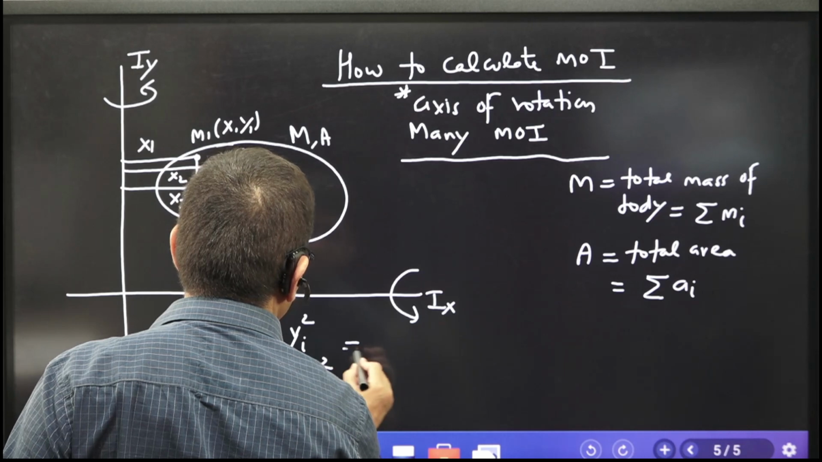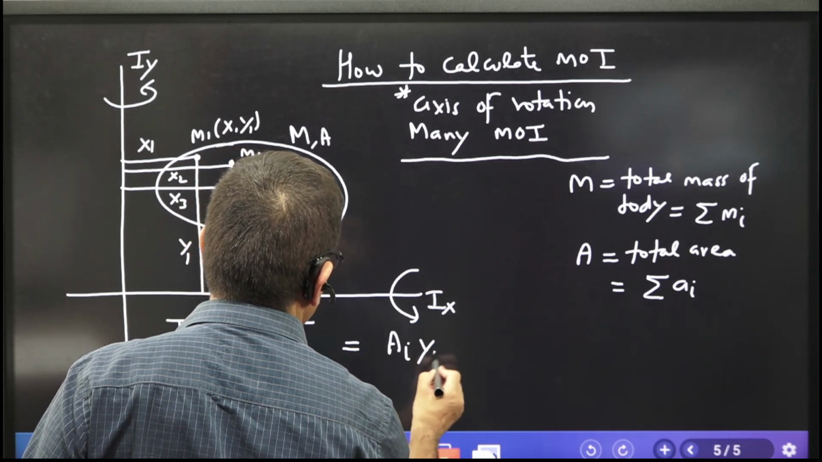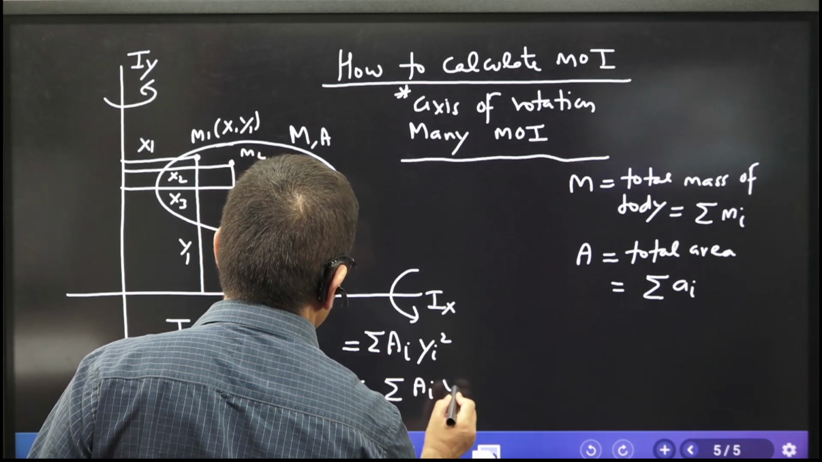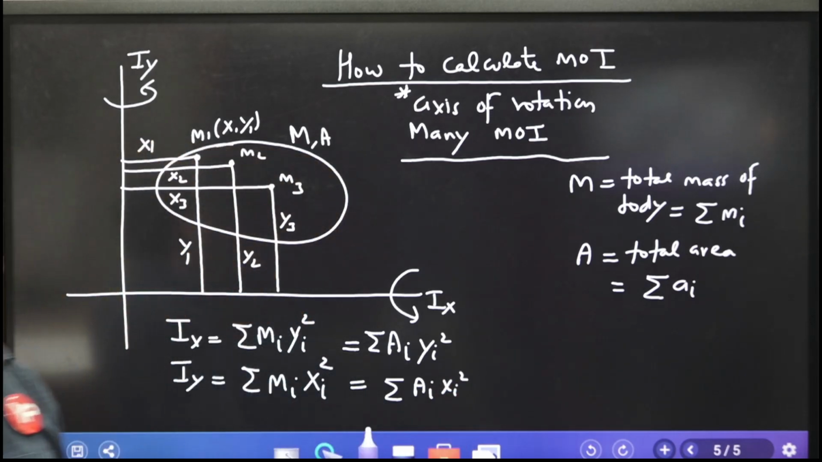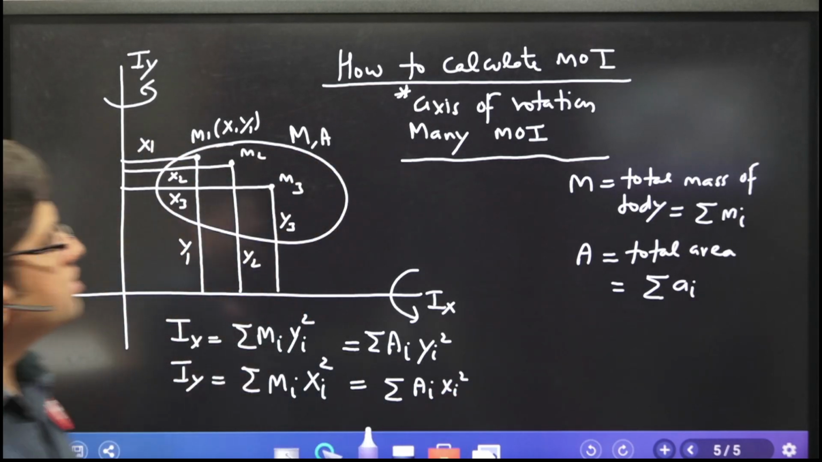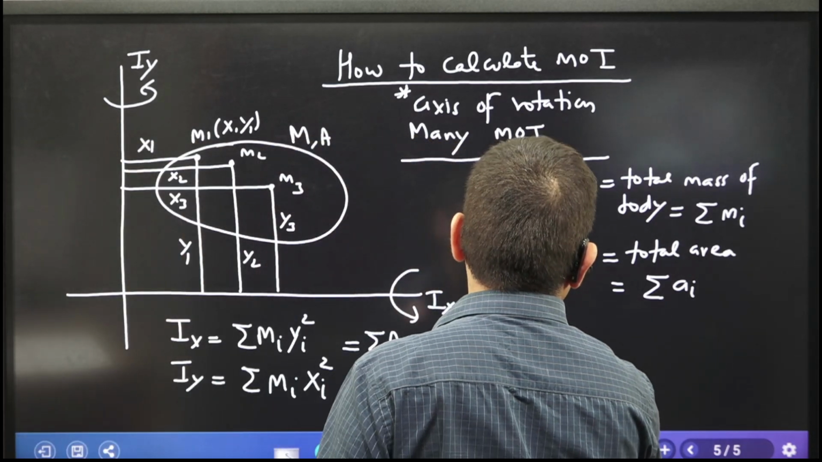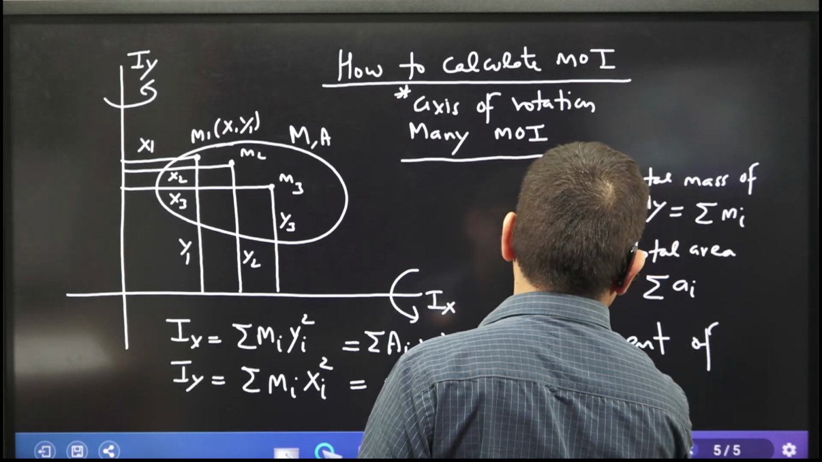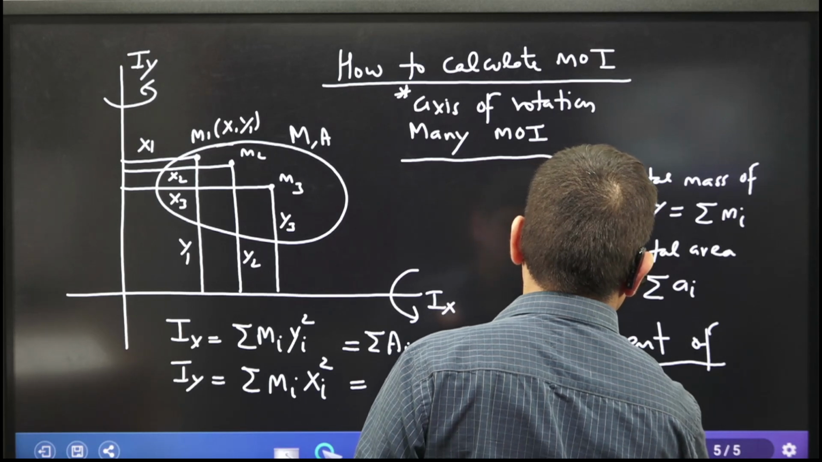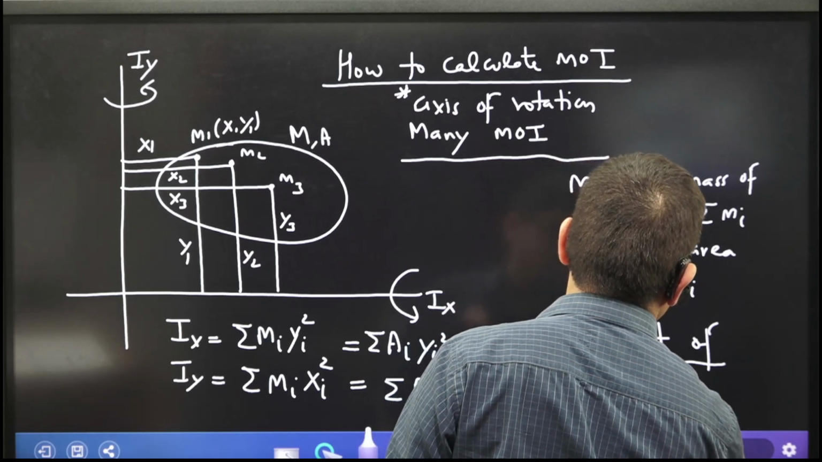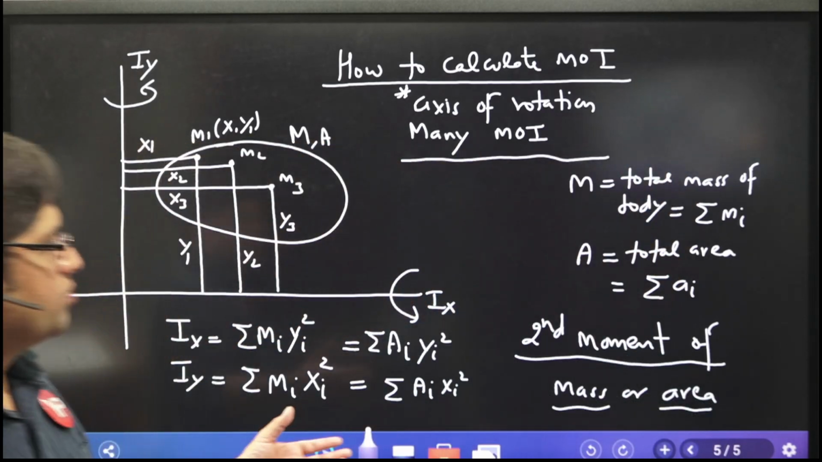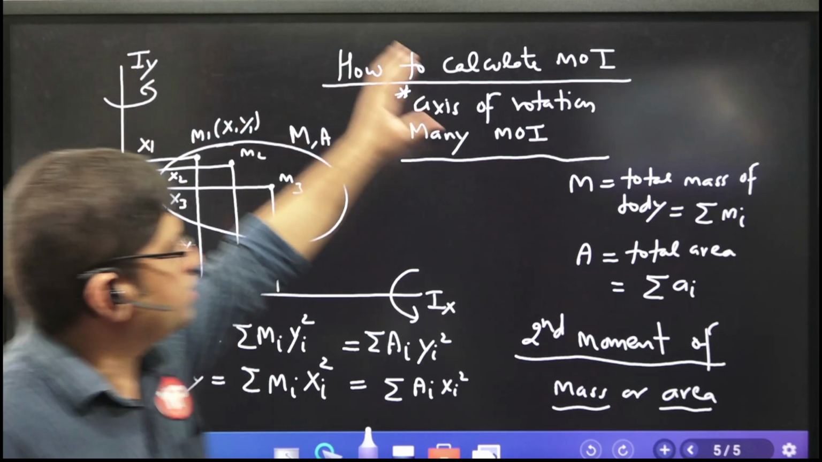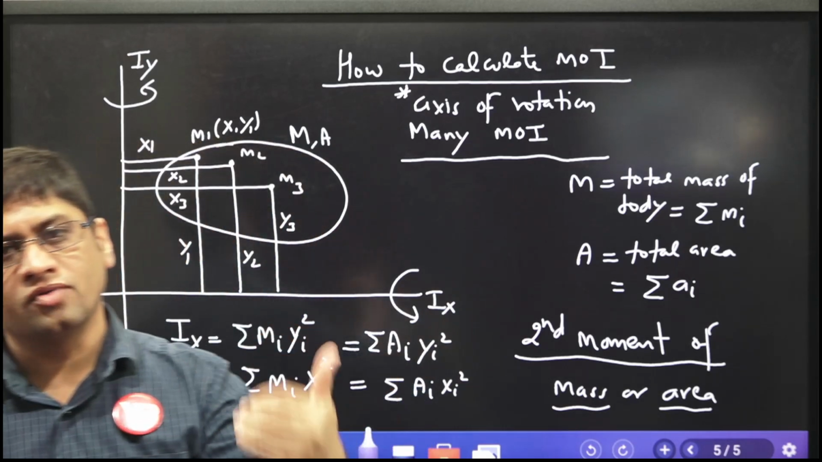Now, if I replace mass with area, then that gives me the area moment of inertia. So this moment of inertia is called the second moment, the second moment of mass or area. What is the meaning of second moment, sir? The first moment is mass into distance, and the second moment is mass into distance again. That is how we calculate what is known as the moment of inertia.